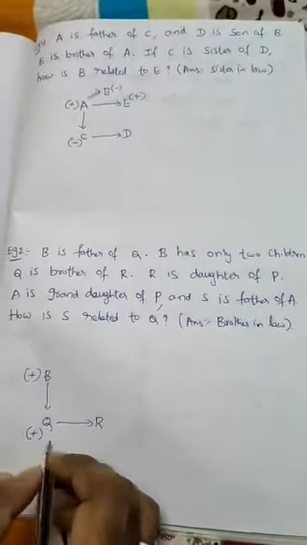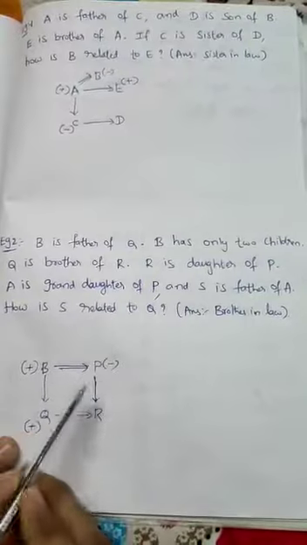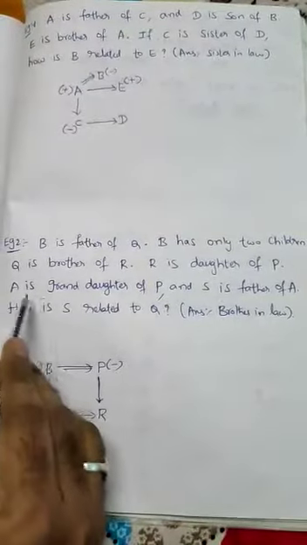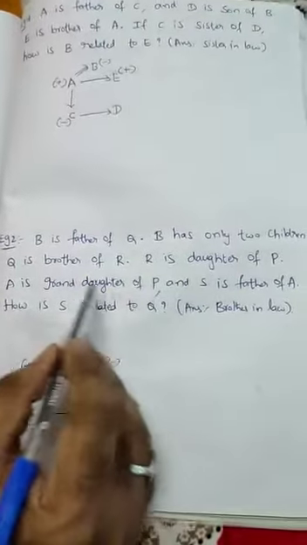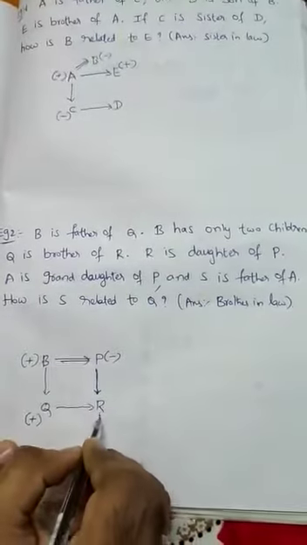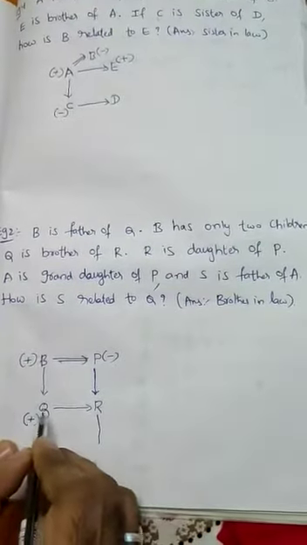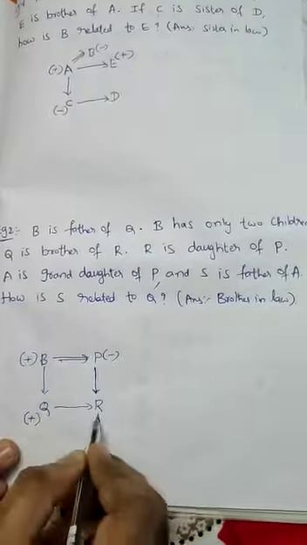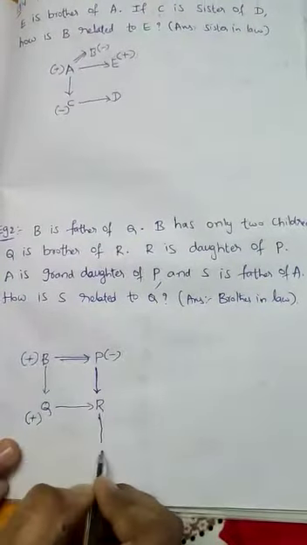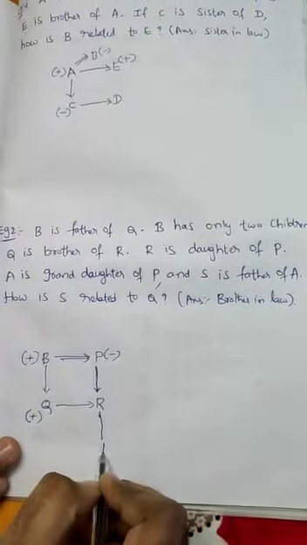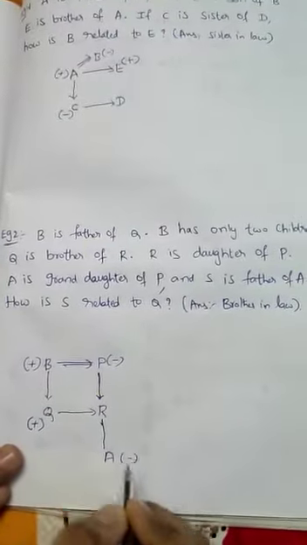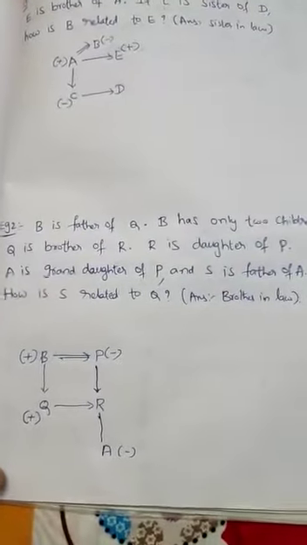Next, A is granddaughter of P. A is the granddaughter of P means obviously it is third generation. P's granddaughter is A. So it may be child for either Q or R. So A is the granddaughter. Granddaughter means what? Minus.